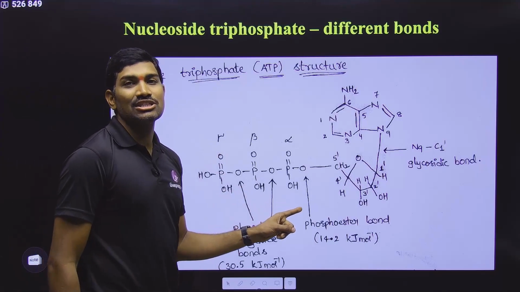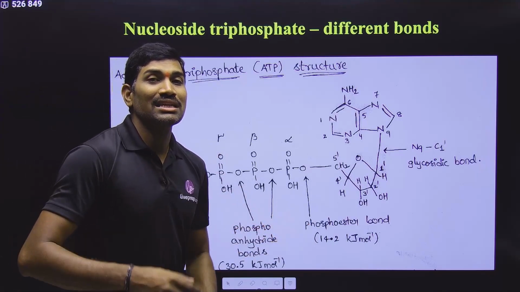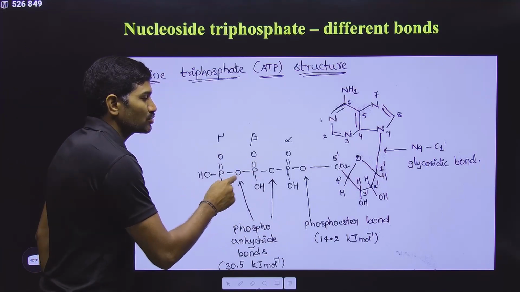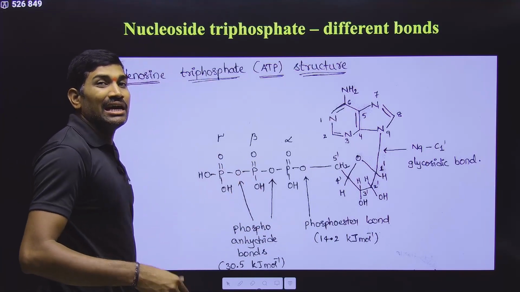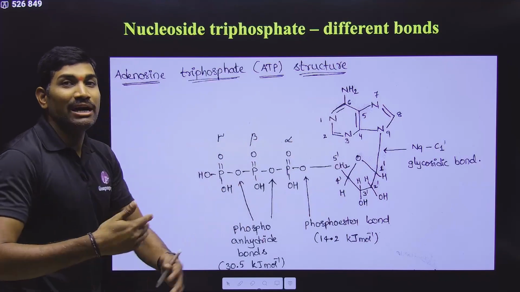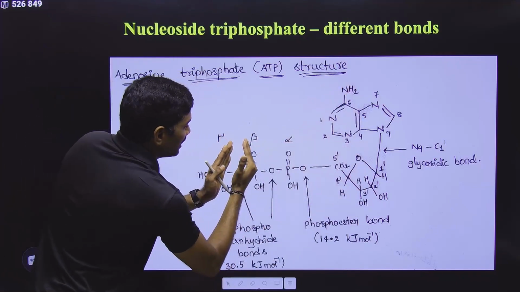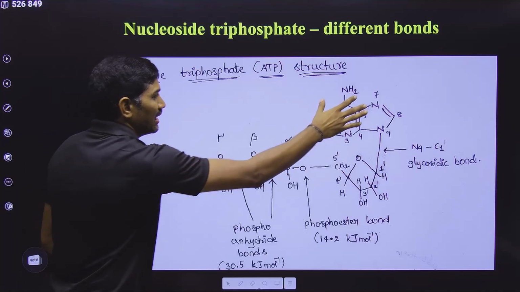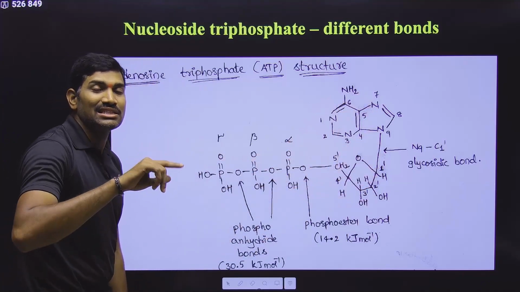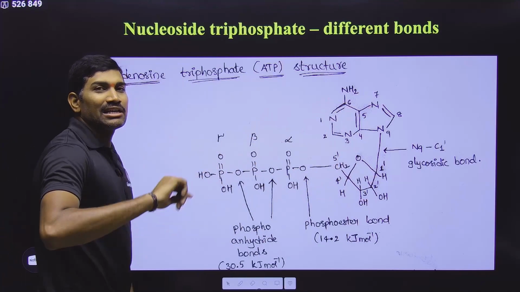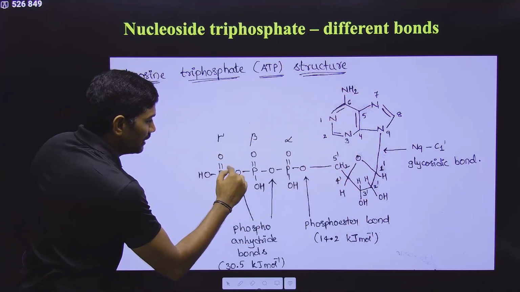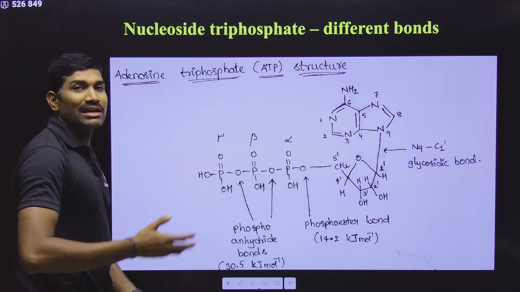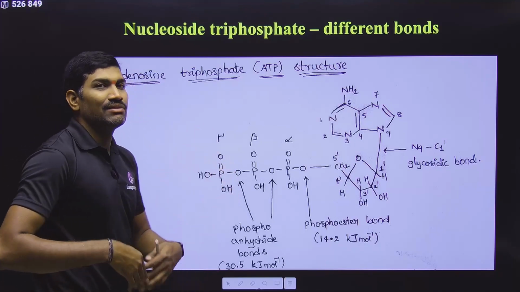In this energy currency of the cell, what are the bonds that are actually donating energy? These are the anhydride bonds. These phosphoanhydride bonds are donating energy. In general, ATP will be hydrolyzed to ADP plus Pi. When this bond is broken, this Pi is released and this molecule is ADP. That's why we write the reaction as ATP gives rise to ADP plus Pi, where Pi is inorganic phosphate. So when this bond is broken, it will release energy.